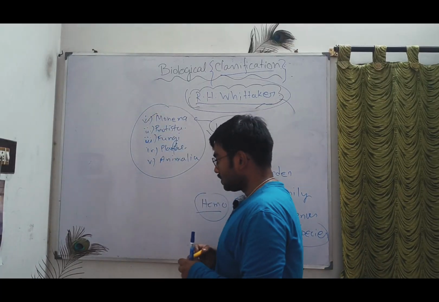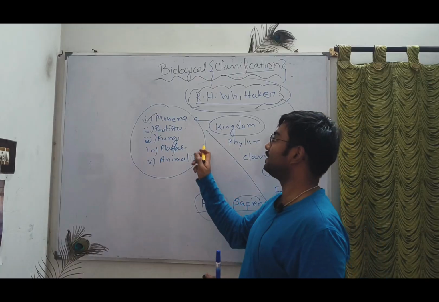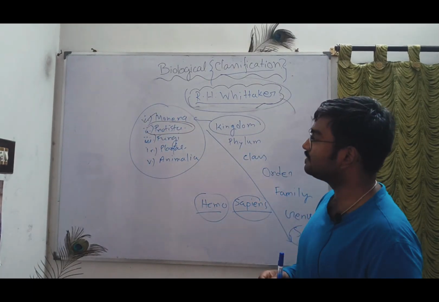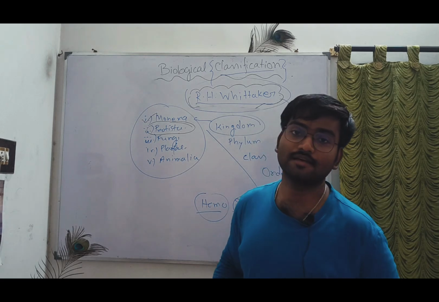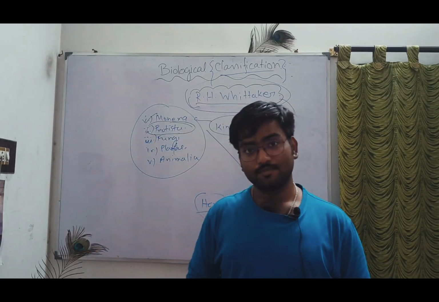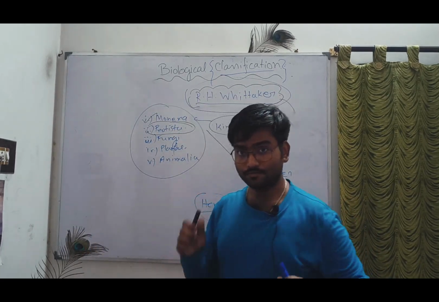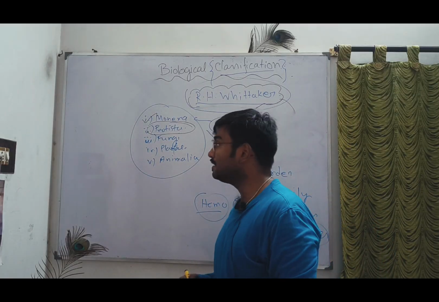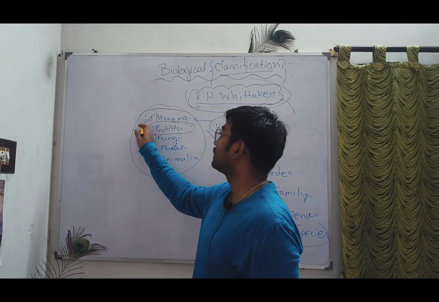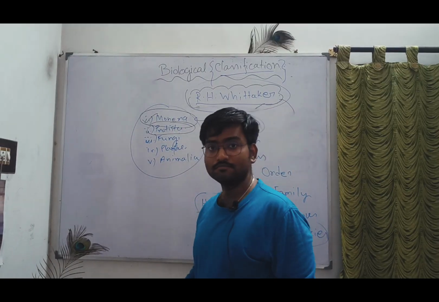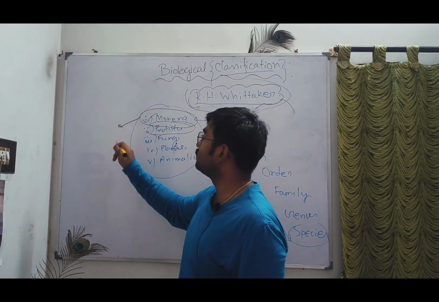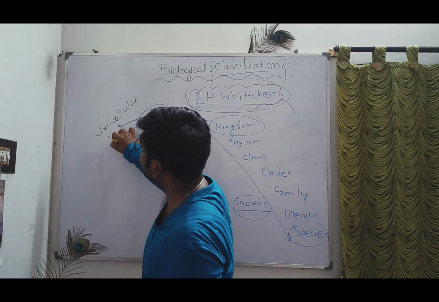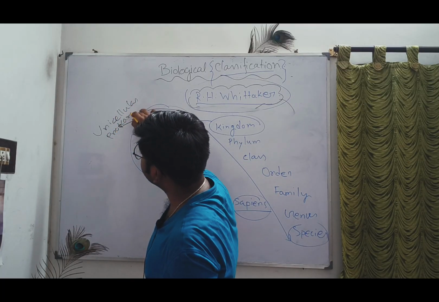Next we come to the Protista. What is the meaning of Protista? Look very carefully at what I am going to write on the board. Monera belongs to unicellular prokaryote.